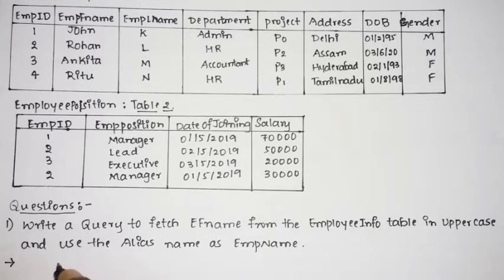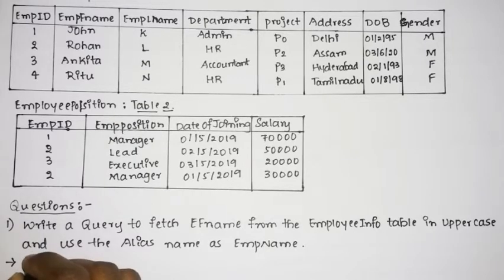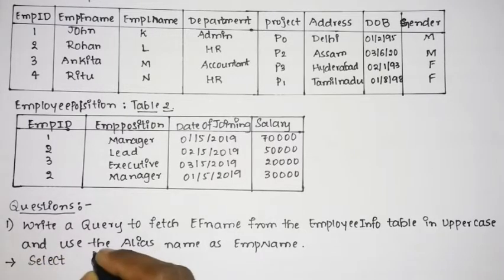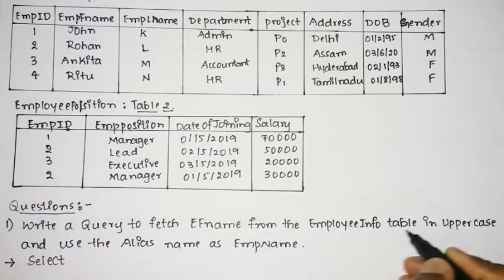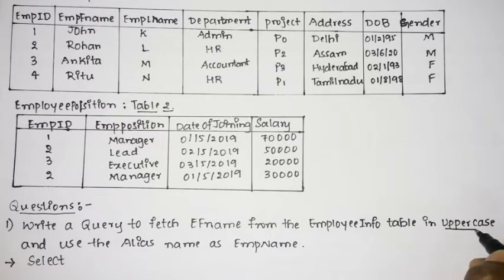So we shall quickly see how to write the query. The first and foremost statement you are going to use is the select statement. Select followed by what you need, which is the employee name in uppercase.